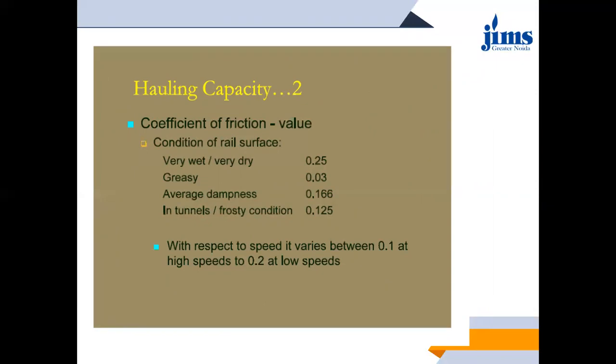Okay, so general values of this coefficient of friction are given over here. Depending upon the condition of the rail surface, for very wet and very dry, the coefficient of friction is 0.25. For a greasy surface, it is 0.03. For average dampness, it is 0.166. And in tunnels or frosty conditions, since moisture and snow are there, it is 0.125. And with respect to speed, it varies between 0.1 at high speed and 0.2 at low speed.